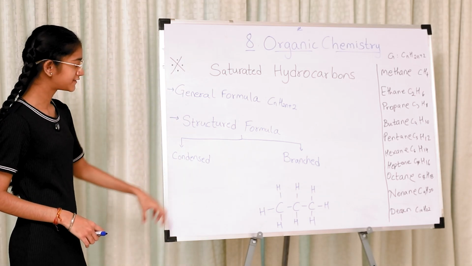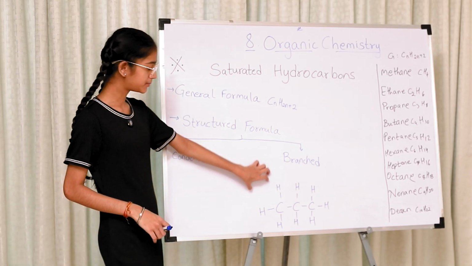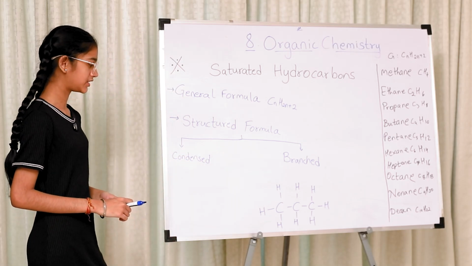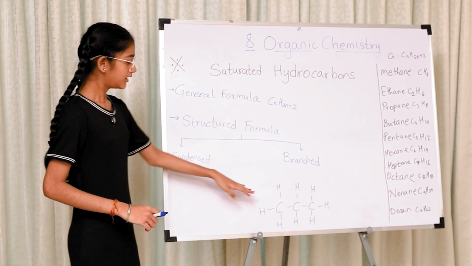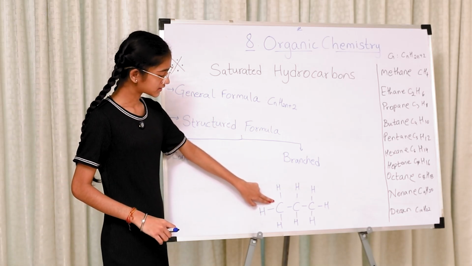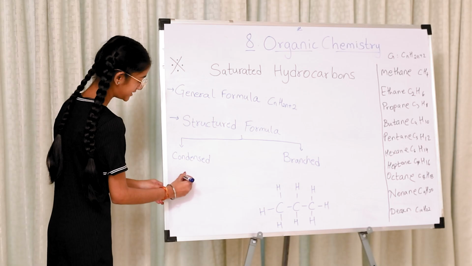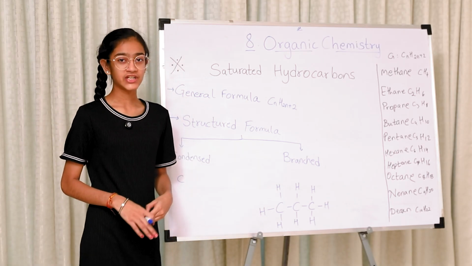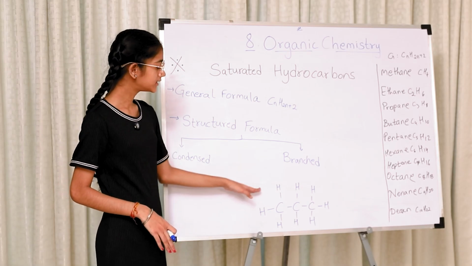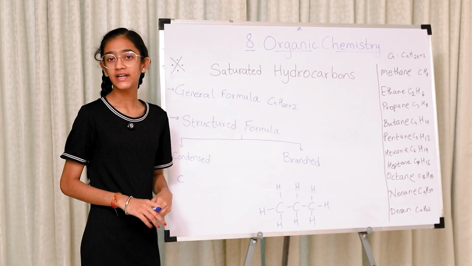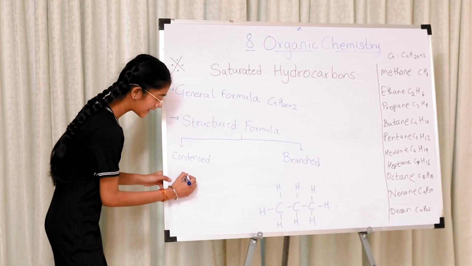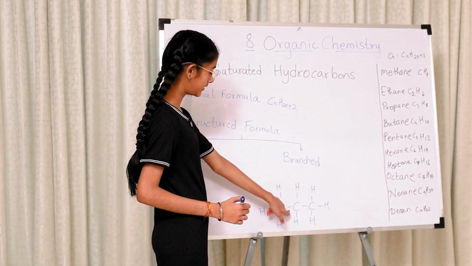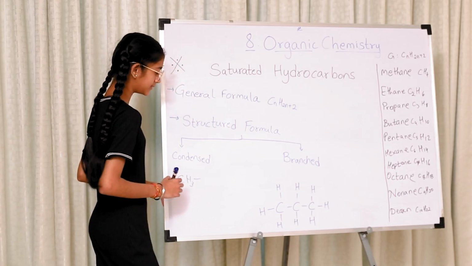How to make the condensed formula for this? This was the branch chain. We will be making the condensed chain right now. For the first carbon, we write C and look at how many hydrogens are attached to it. Here there are 3 hydrogens attached to it. So we write H3. Because there is a single bond, we'll add a single bond.